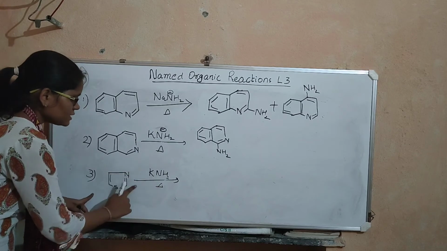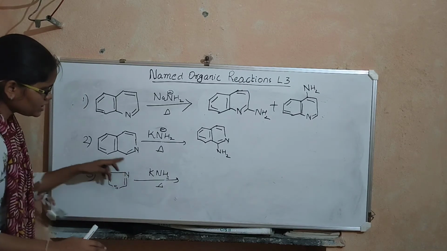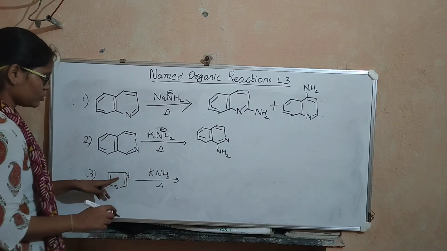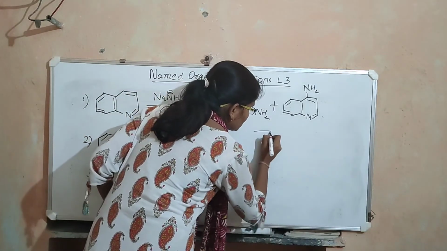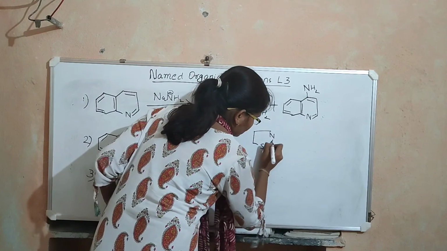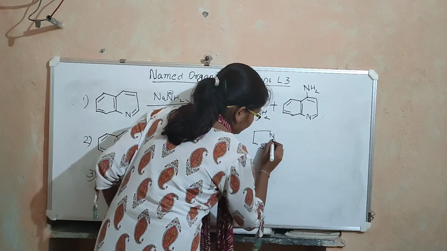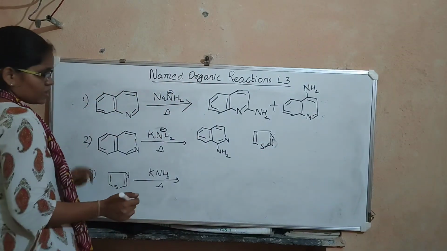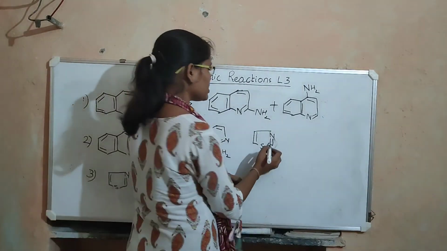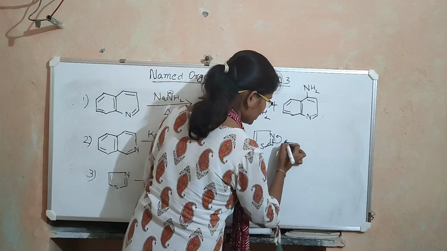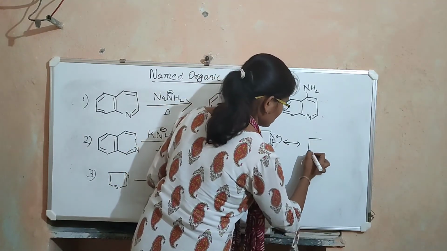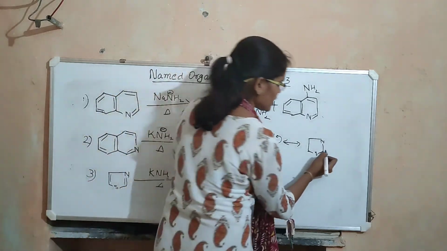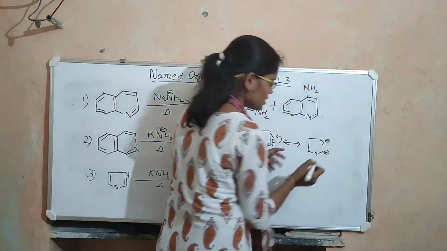Now let us look at this third reaction. We have to write the resonance structures for this compound to decide on which position this NH2 minus will attack, okay? So the compound is this one. So you have a double bond here and a double bond here, okay? So since this nitrogen is more electronegative, it will draw this pi bonded electrons, and the structure we get is this one. This carbon will get a positive charge and this nitrogen will get a negative charge.